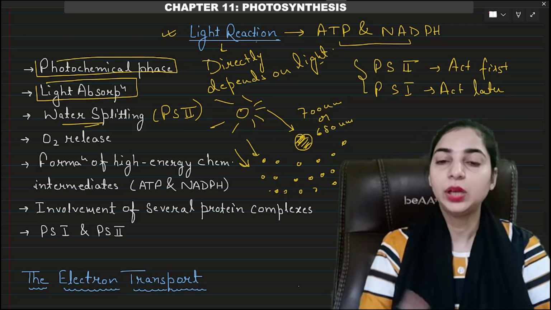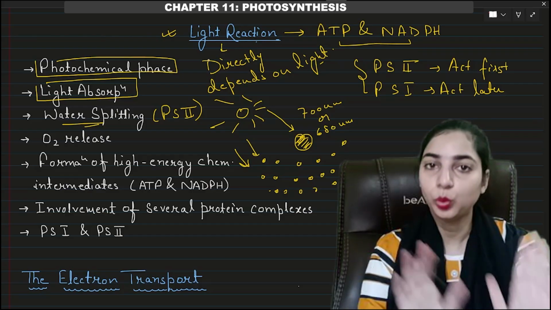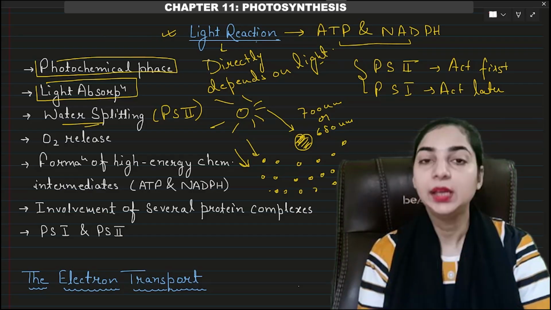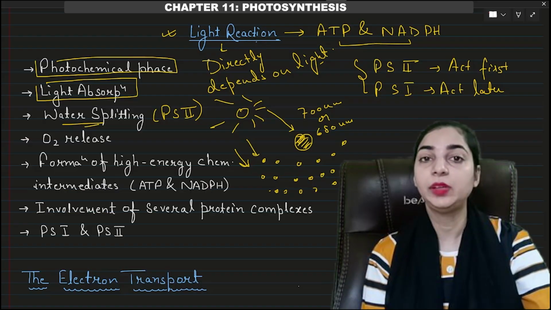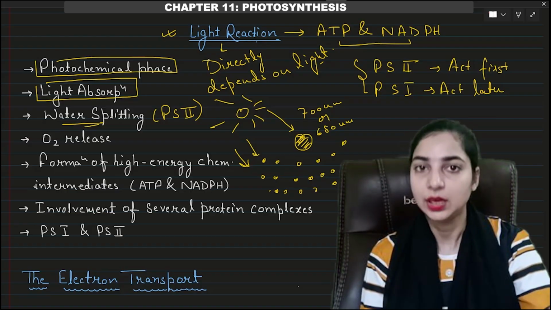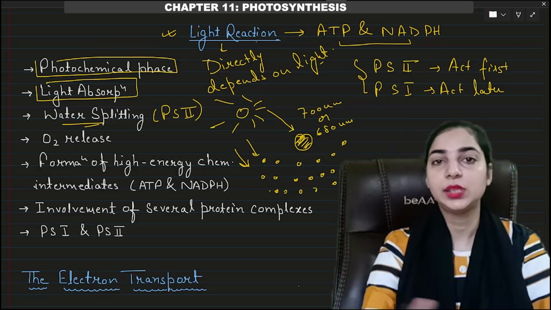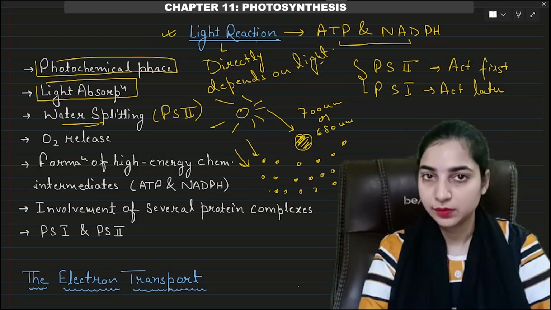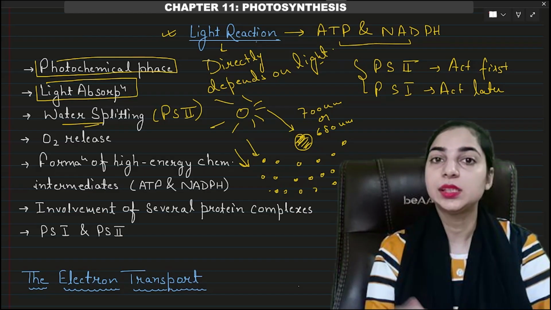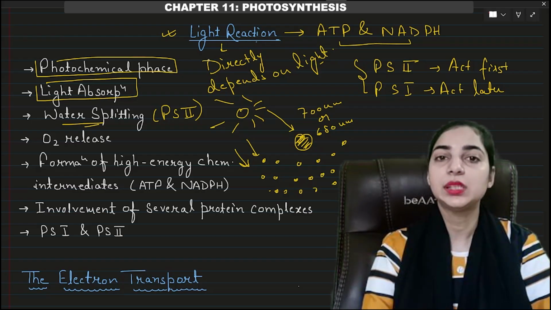When both PS1 and PS2 are available, which photosystem will act first? PS2 will act first, and then PS1 will act. Therefore water splitting is associated with PS2, not with PS1. They are named in the sequence of their discovery, not in the sequence of their action.